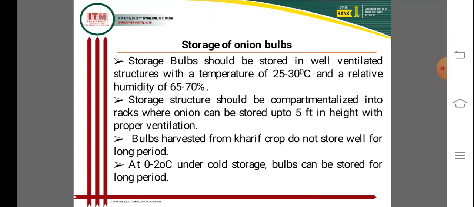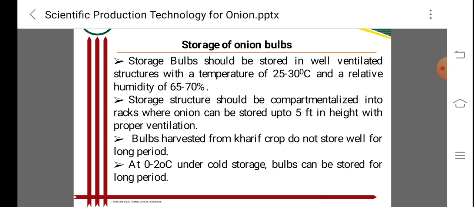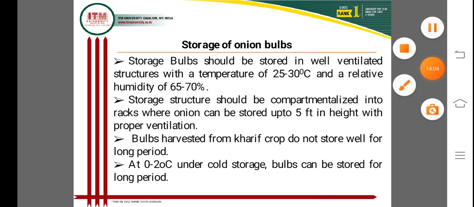The bulbs must be stored well. A ventilated structure can be used for the storage of onions. Cultural operations can be used at the time of storage, and storage conditions can be improved.